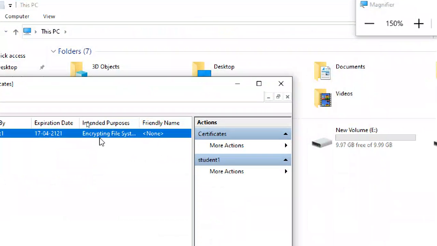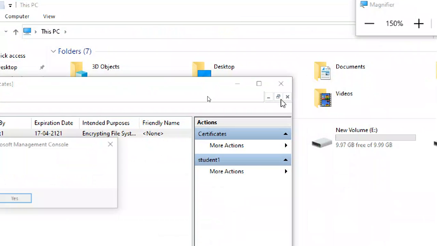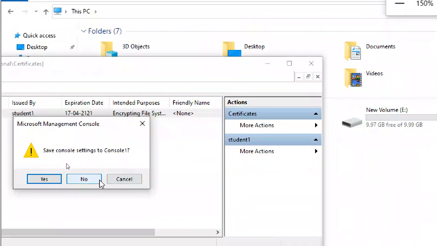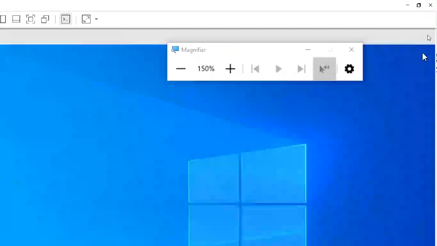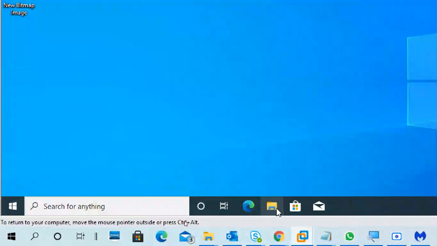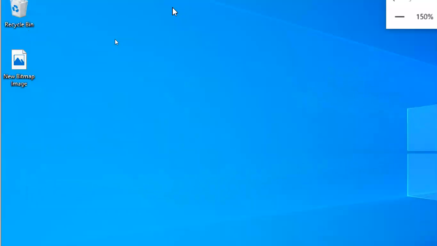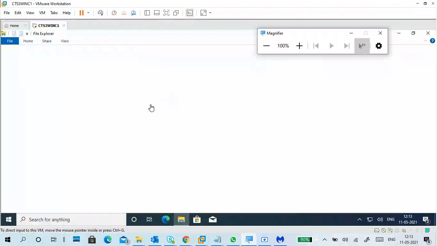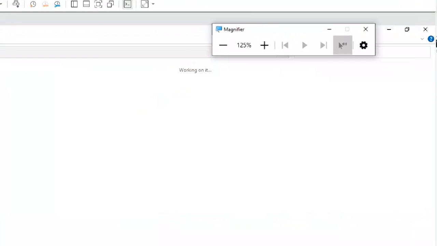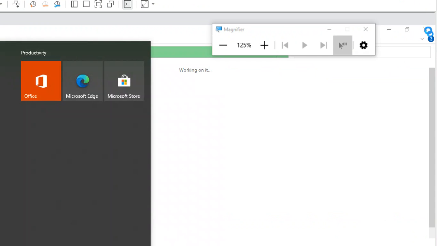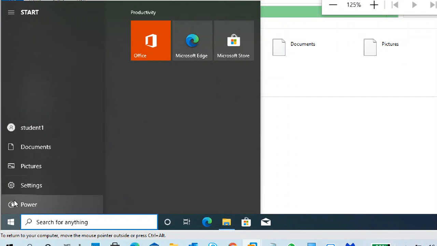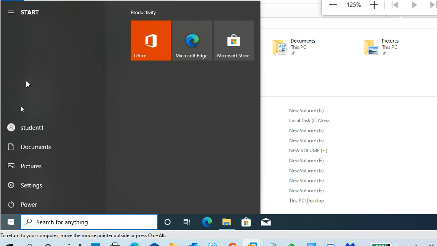See, intended purpose, encrypted file system. That's it. Okay. So finally, I have a picture and I encrypted it. I'm signing out.